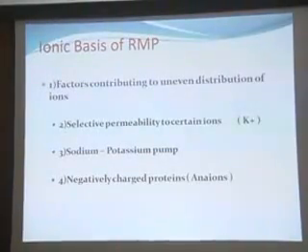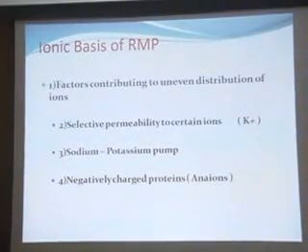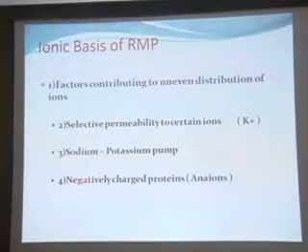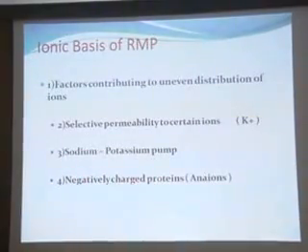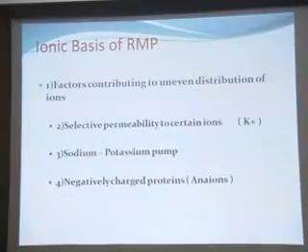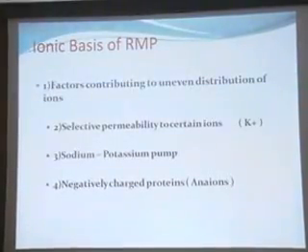The second is the sodium-potassium pump. And lastly, the negatively charged proteins, the anions, also contribute to the negativity inside the cell.